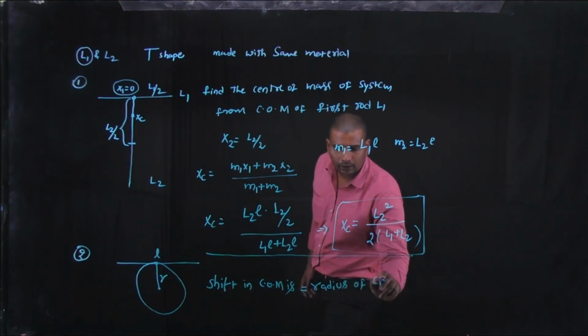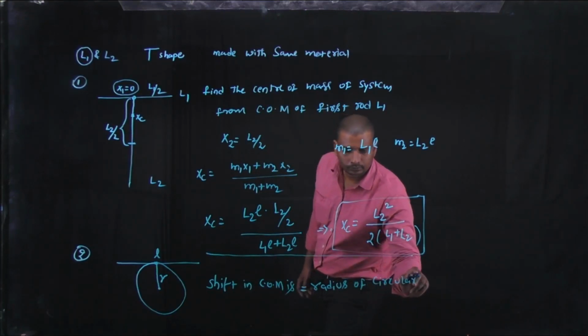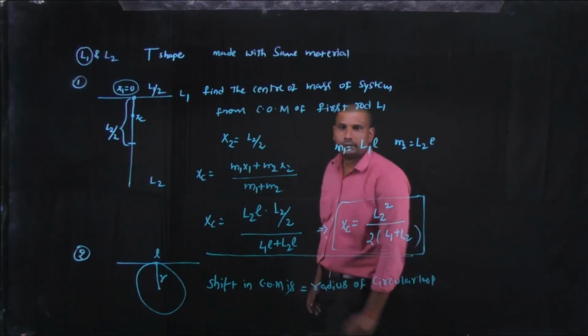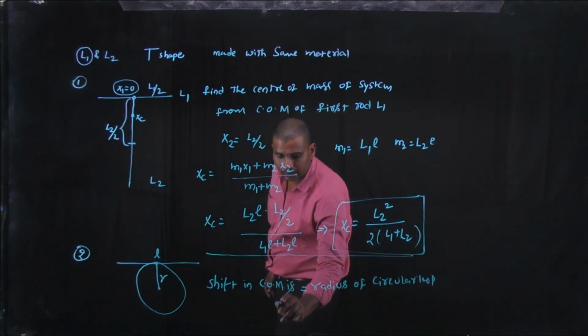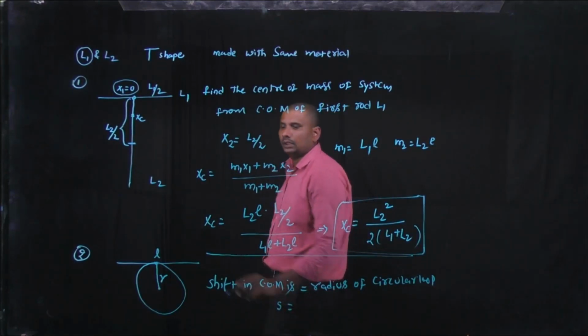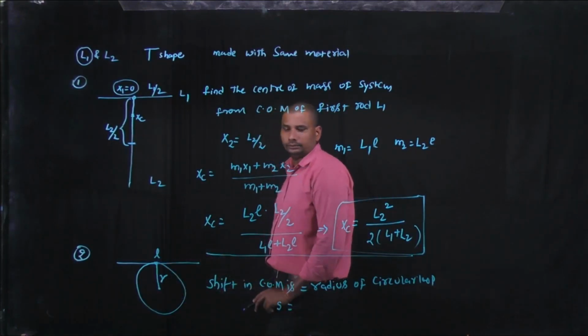That shift in center of mass S is equal to the radius of the circular loop.